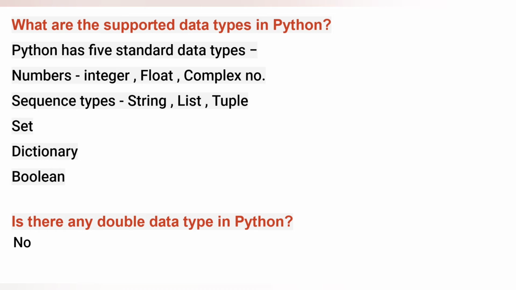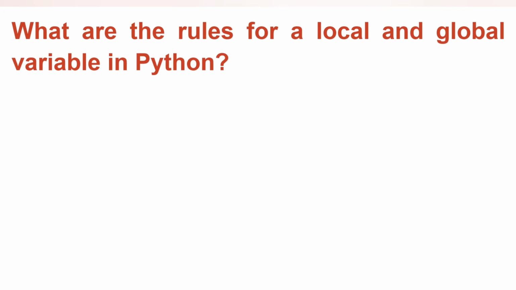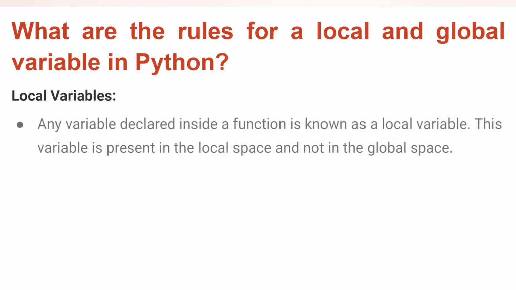Now let's move towards the next question. What are the rules for a local and global variable in Python? Basically here we need to give the answer for what local and global variables are in Python. Let's first understand local variables. Any variable declared inside a function is known as a local variable. This variable is present in the local space and not in the global space.